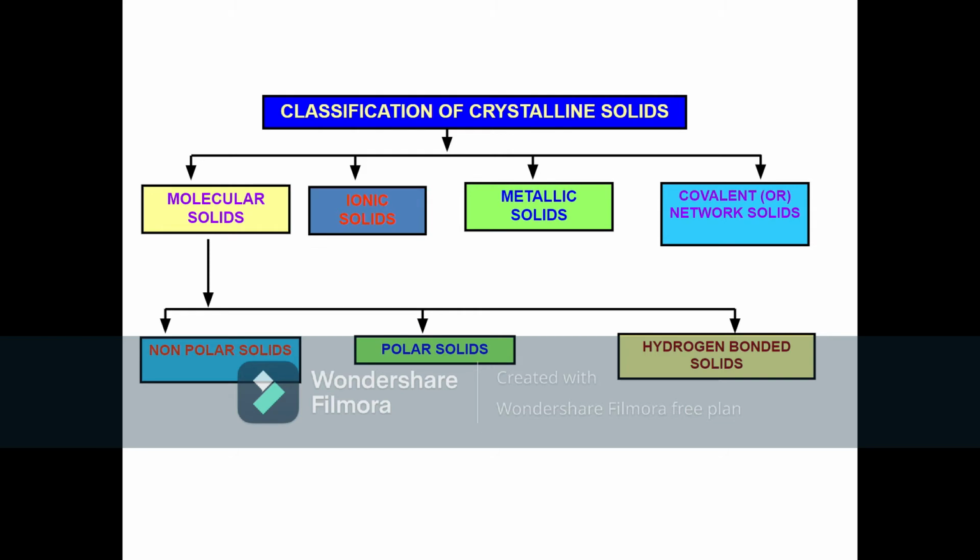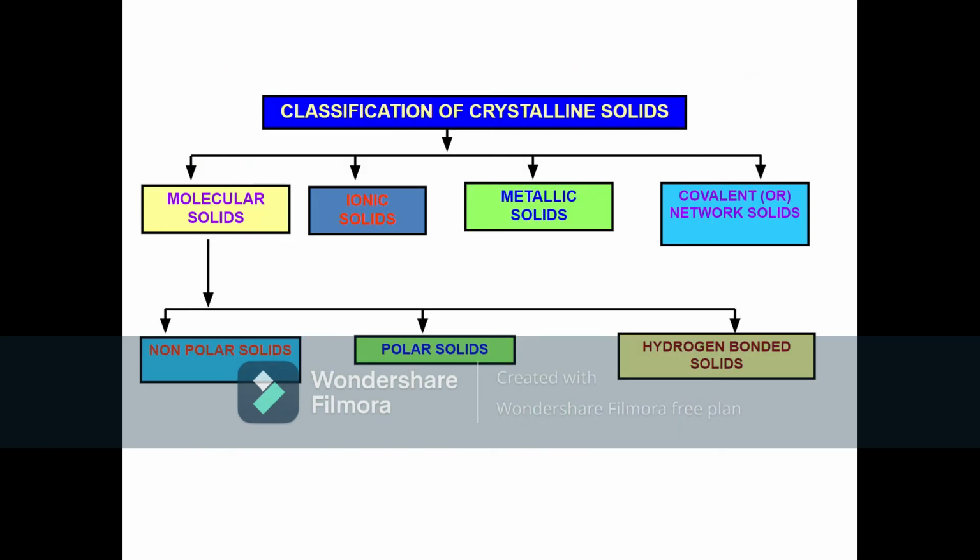Now, since crystalline solids are the true solids, we classify crystalline solids further into four categories: molecular solid, ionic solid, metallic solid, and covalent solids. Molecular solids we further classify into three more categories: non-polar solids, polar solids, and hydrogen bonded solids. These are the further categories of crystalline solids. Now we'll talk about these solids one by one.